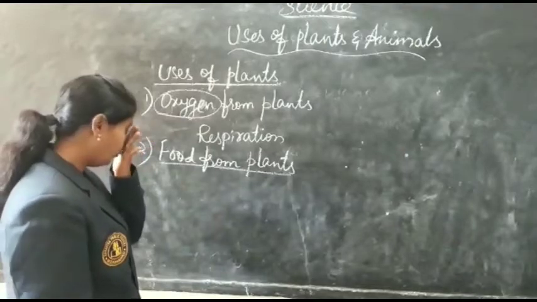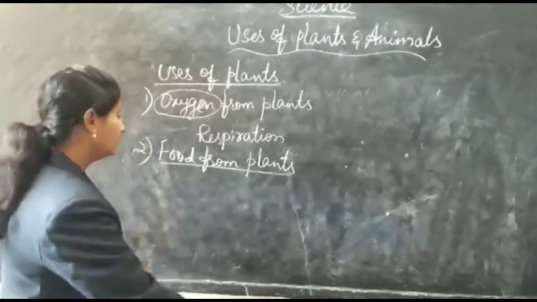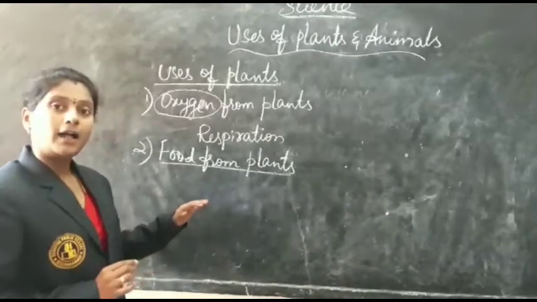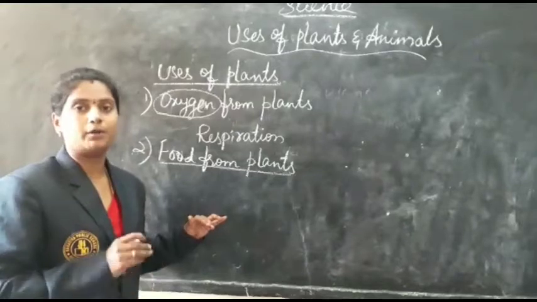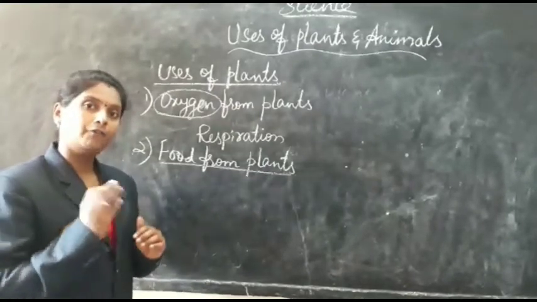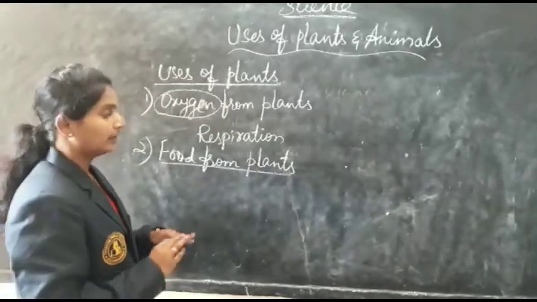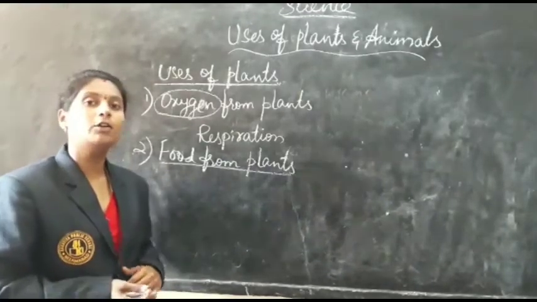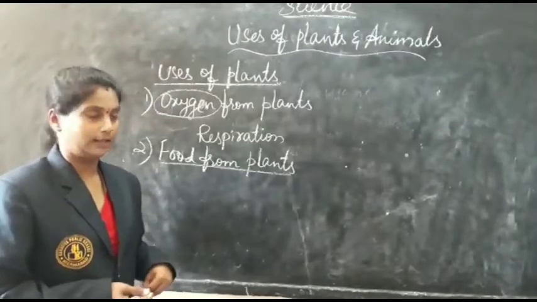How are they giving us food? In your lower classes you studied the parts of a plant like root, stem, leaves, branches, fruits, flowers, etc. Each part of the plant is also edible, which means it can be taken as food by us.